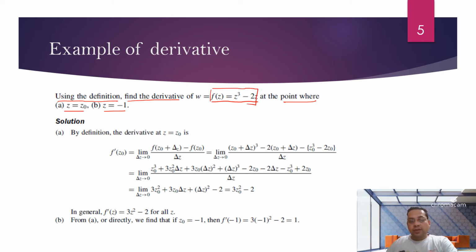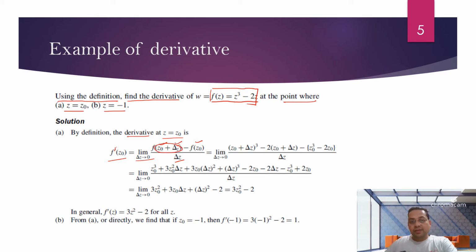By using the derivative definition, for z = z0, f dash(z0) is the limit as delta z tends to 0 of (f(z0 + delta z) - f(z0)) divided by delta z, where z is replaced by z0 plus delta z.